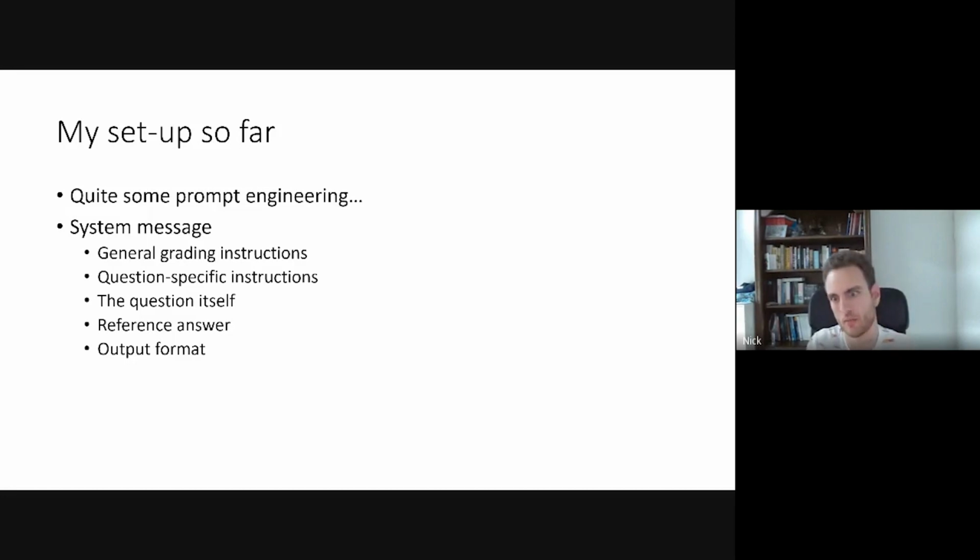So one issue with ChatGPT is that if you ask it the same question twice, its output is very different. The output format is very different. So you have to be very careful in instructing it a certain format. Otherwise, you have to somehow extract these points and this feedback from the response message that you get, which is quite difficult. So instructing the output format really helps here.